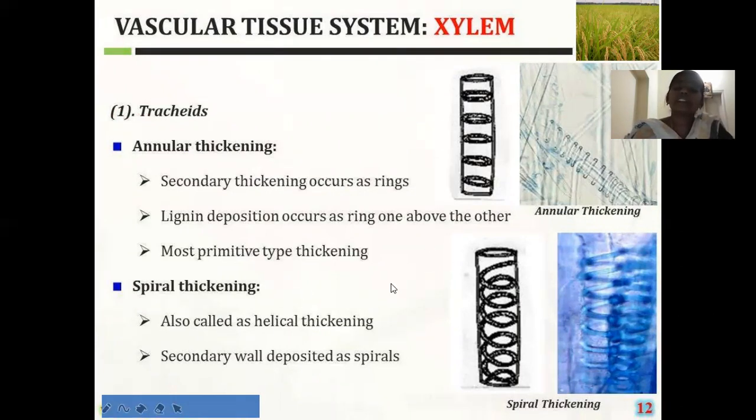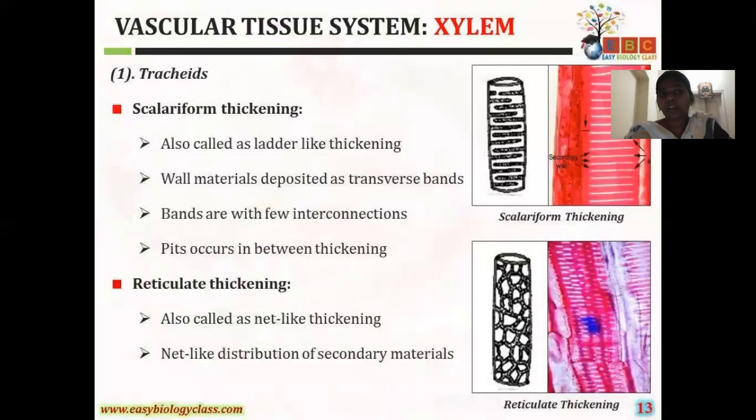When we are seeing the spiral thickening, it is also known as helical thickening. In this type, the tracheal cells are deposited with the lignin in a spring-like form. Just as a spring is arranged, the lignin is deposited on the cell walls of the tracheids.